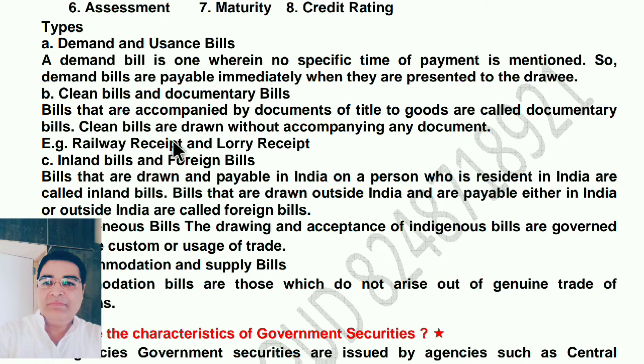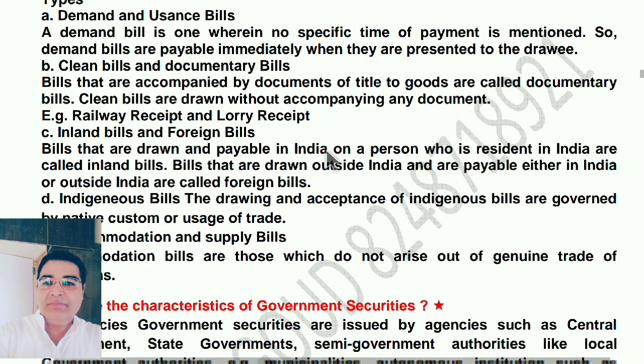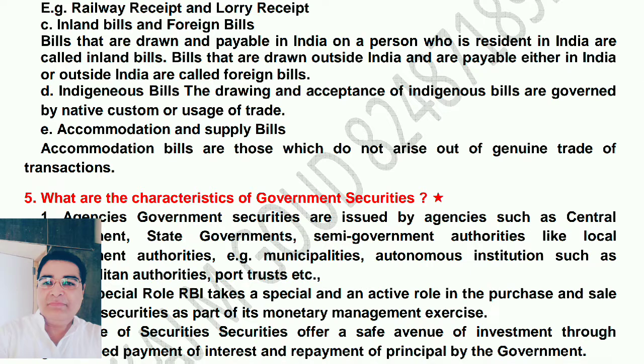Clean bill and documentary bill. Bills that are accompanied by documents of title of goods are called documentary bills. Clean bills are drawn without accompanying any document. Example, railway receipt and lorry receipt. Next, inland bills and foreign bills. Bills that are drawn and payable in India on a person who is resident in India are called inland bills. Bills that are drawn outside India and are payable either in India or outside India are called foreign bills.